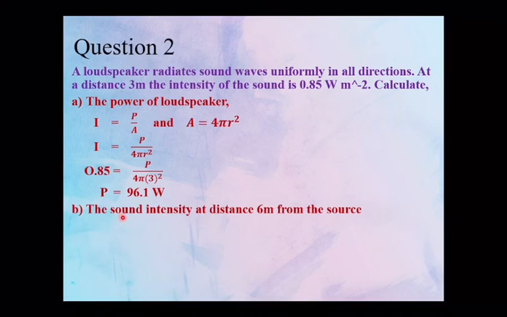For part B, the question is the sound intensity at a distance of 6 meters from the source. We use the formula I equals P over 4 pi r squared, and then we substitute the value of P with 96.1 over 4 pi times 6 squared. And then we get the answer I is 0.212 watt per meter squared.